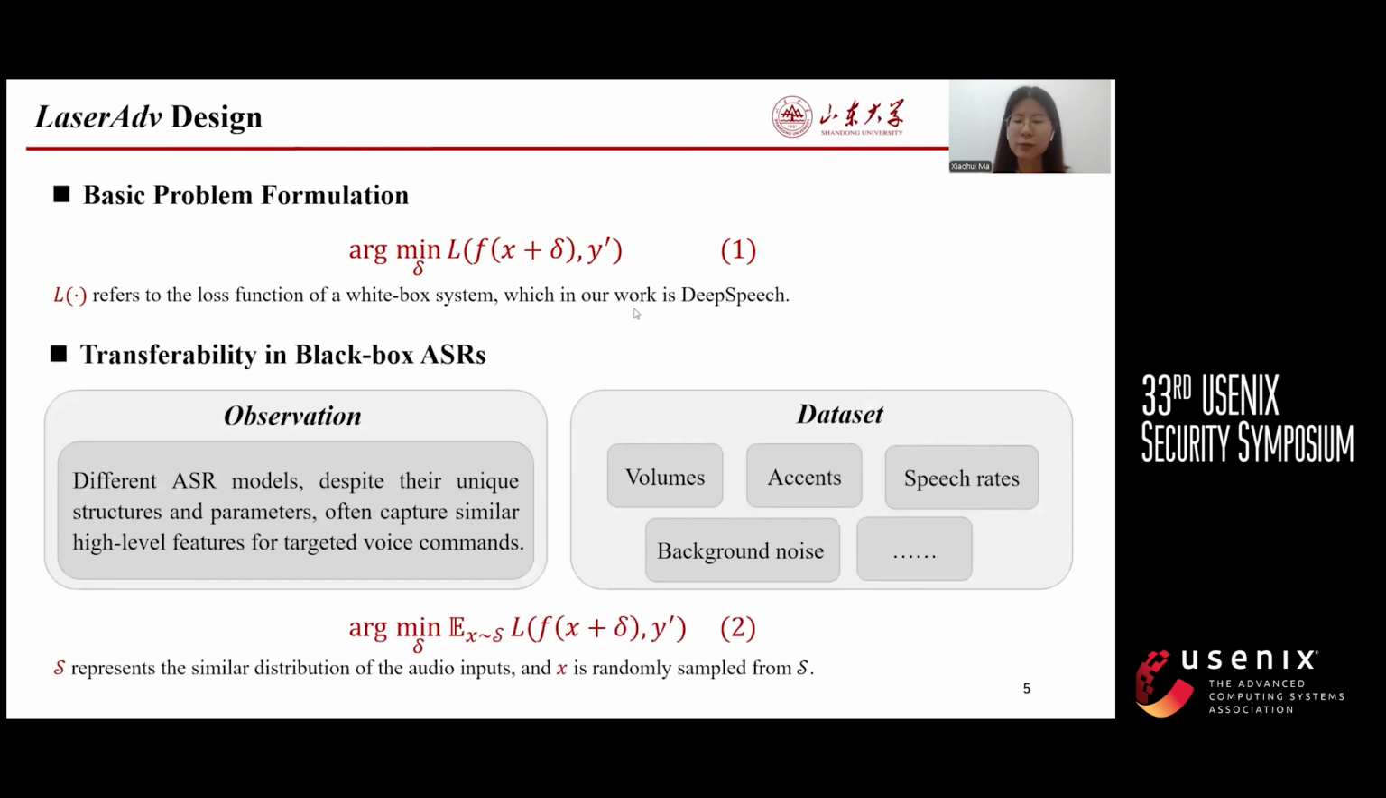Secondly, transferability arises from the observation that different ASR models, despite their unique structures and parameters, often capture similar high-level features for targeted voice commands. This consistency not only leads to identical results for similar speech inputs, but also creates uniform vulnerabilities across models. Therefore, we consider building a dataset containing a wide range of elements of speech, including different volumes, accents, speech rates, background noise, and more. After training, we can achieve a perturbation potentially effective for attacking models with different architectural parameters.